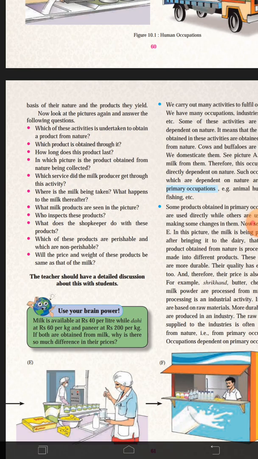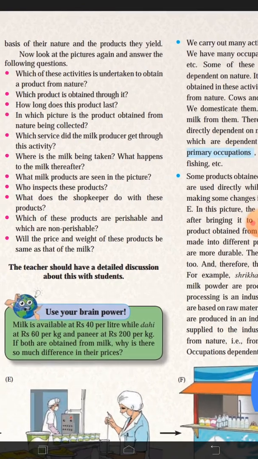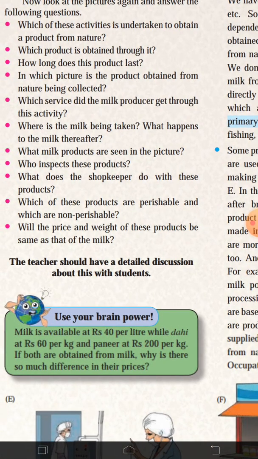Now see here students, the questions given: which of these activities is undertaken to obtain a product from nature? That is grazing the cattle and obtaining the milk. Which product is obtained? That is obviously milk.